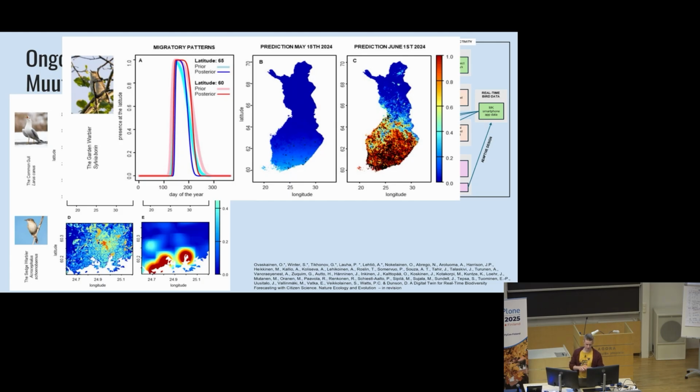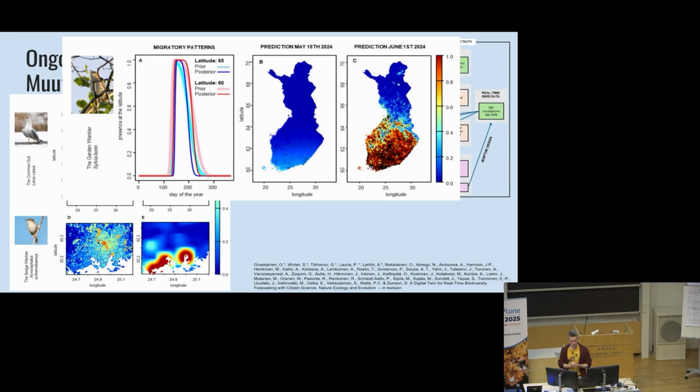So there are only a few instances, maybe the first arrivals of the spring, but then in only 2 weeks the situation has completely changed. The whole southern Finland is full of these species detections, and basically all the migrants have appeared in only this 2-week time period.